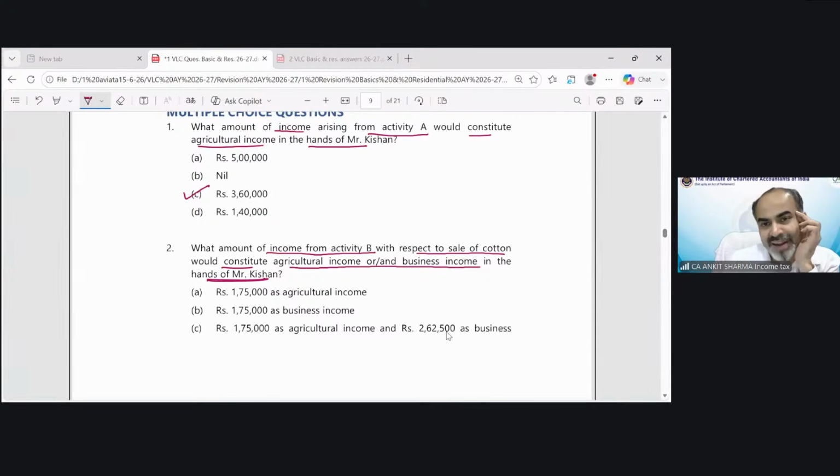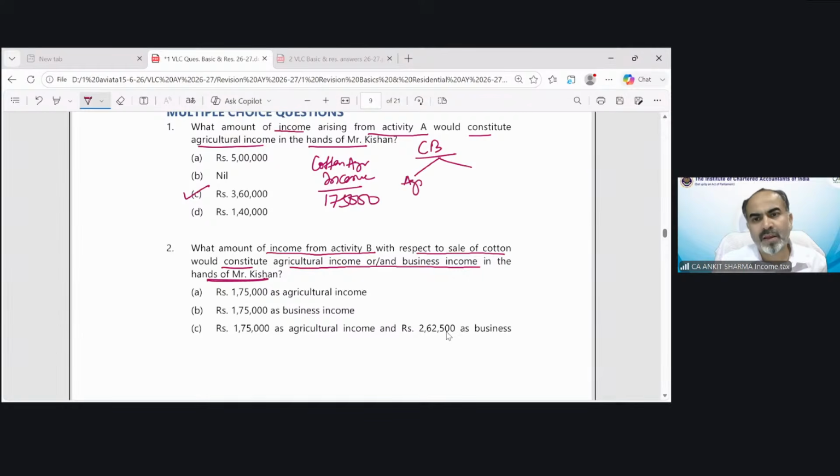Now if I write down the solution part, whatever we have found out, it was cotton, agricultural income, that was 1,75,000. Then composite business, agricultural income was 262,500 and non-agricultural income was 150.